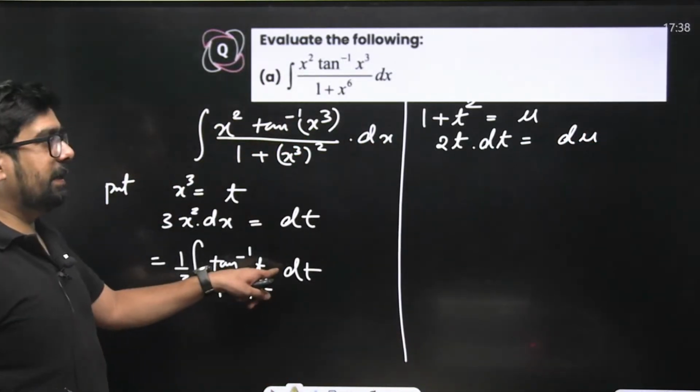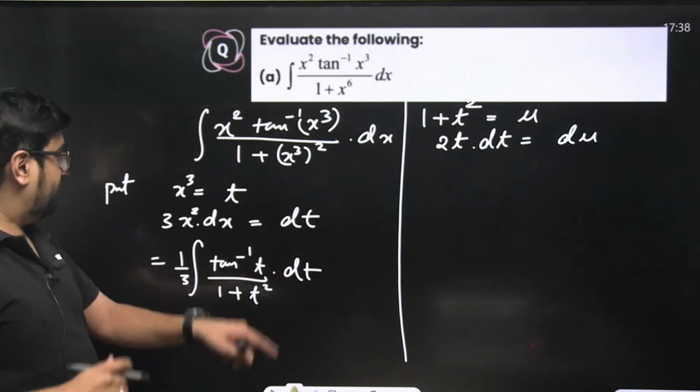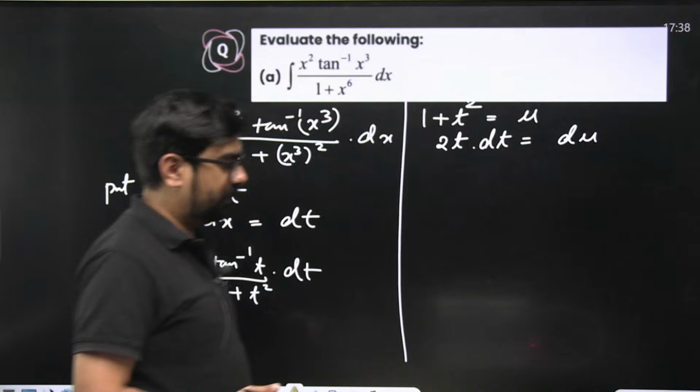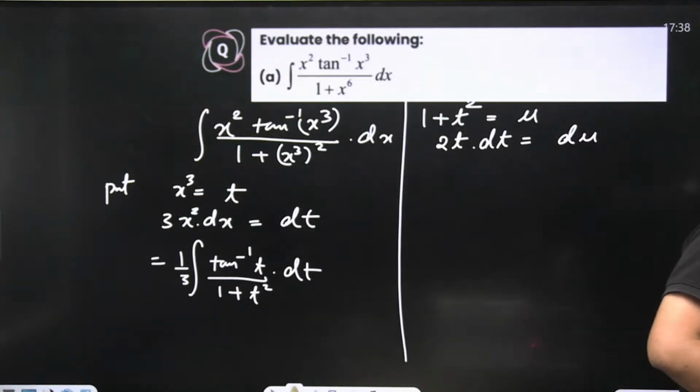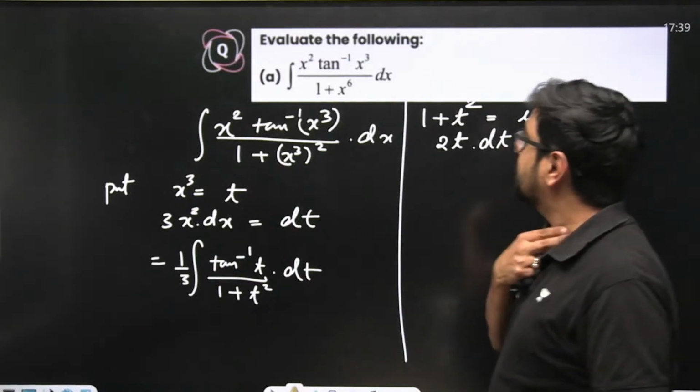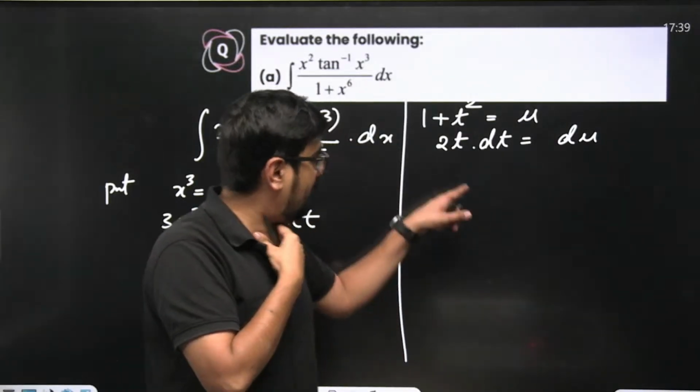Okay, what did dt become? Where did t go? Not a problem. Now pay attention, try to solve ahead of it. What is my dt now? Dt is du by 2t, correct? Du by 2t.